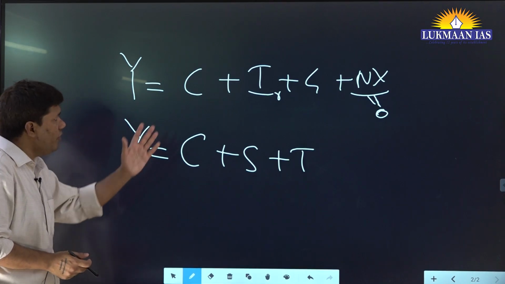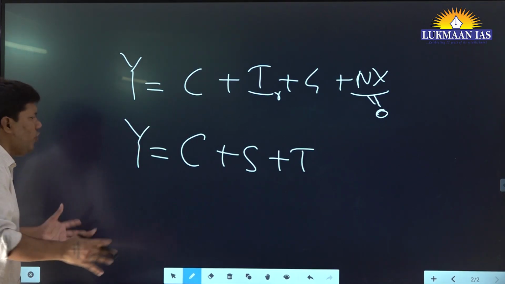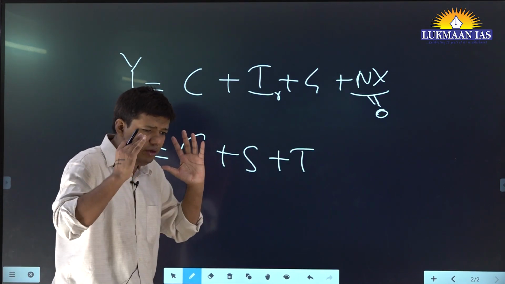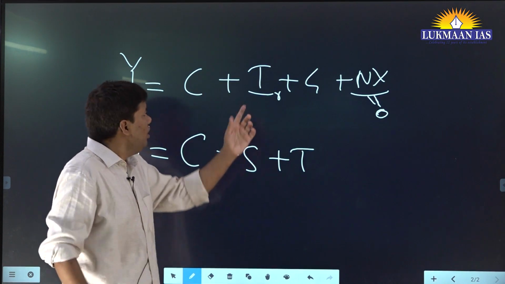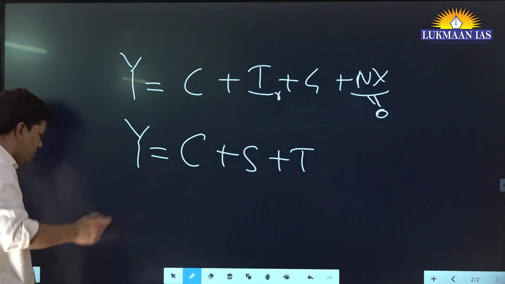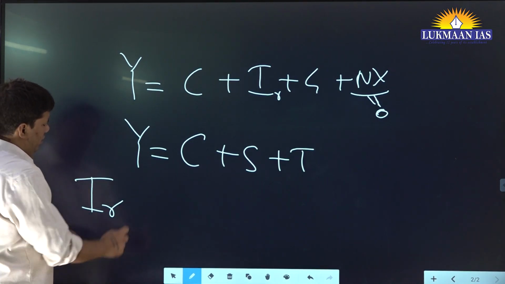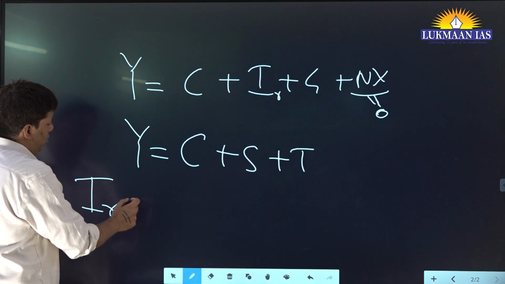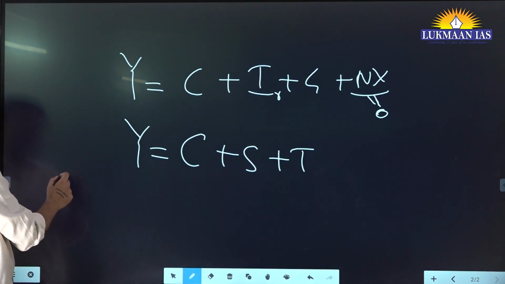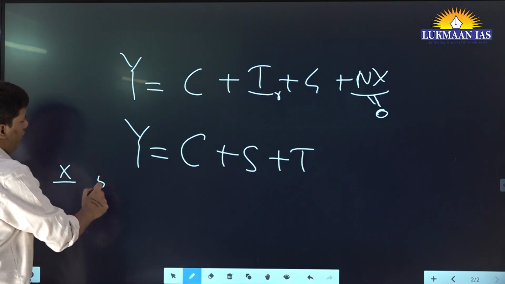And what is the difference between realized investment and investment? It is something related to excess inventory. Investment is how much investment was wanted, and realized is how much actually happened. When you study finance, you will understand this better. I will explain it like this. Let's say there is a company X. It produced 500 goods.